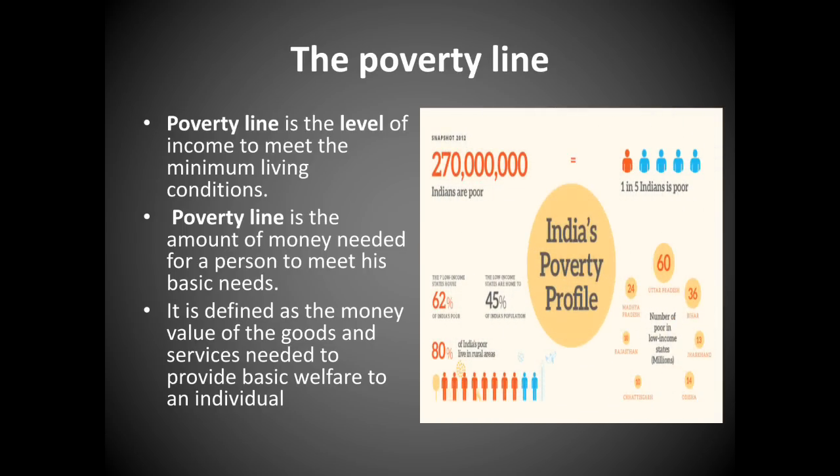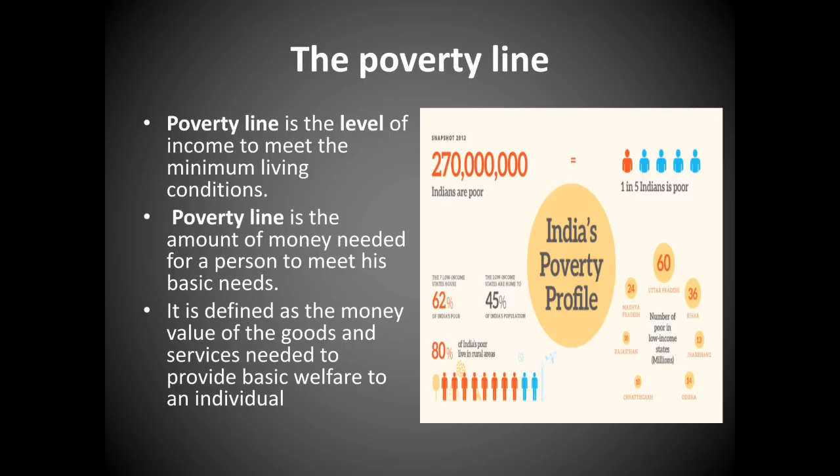It is a simple concept where you can understand what poverty line means. Poverty line describes the income of a particular person and whether that person is able to meet his basic needs.